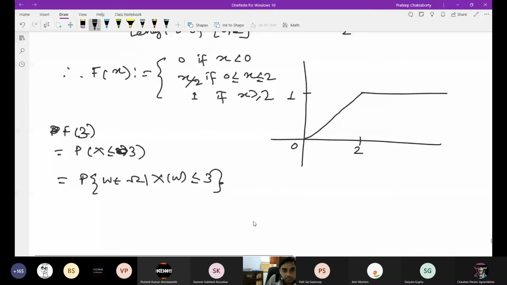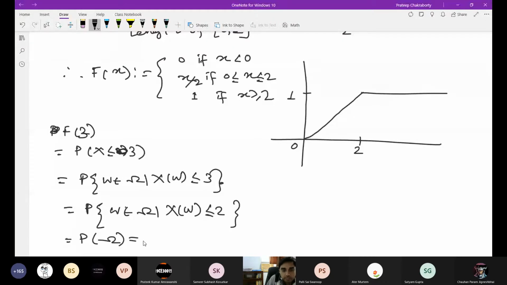So this means x omega less equal to 2, right? X omega less equal to 3 means x omega less equal to 2, because in between 2 and 3 there is nothing. The interval is from 0 to 2. So x omega less equal to 3 implies x omega less equal to 2, and vice versa. So this is the whole set. This is the full sample space. This is one.